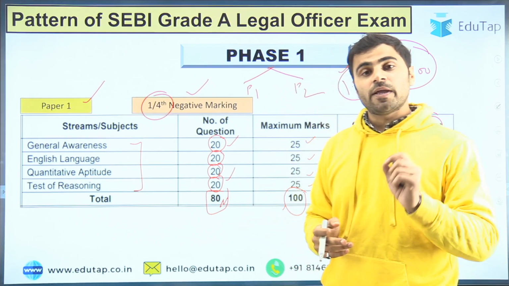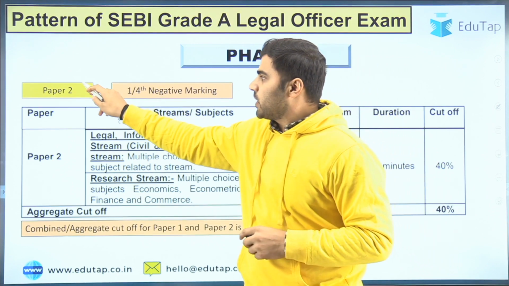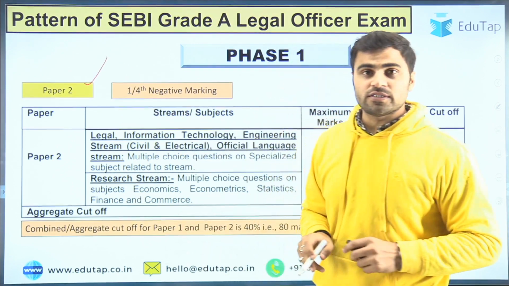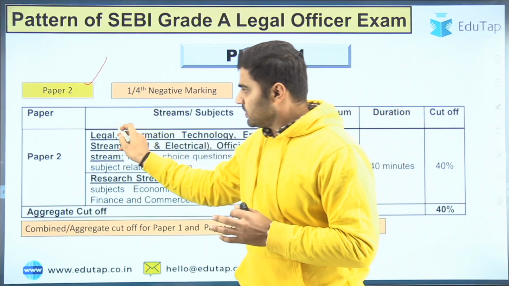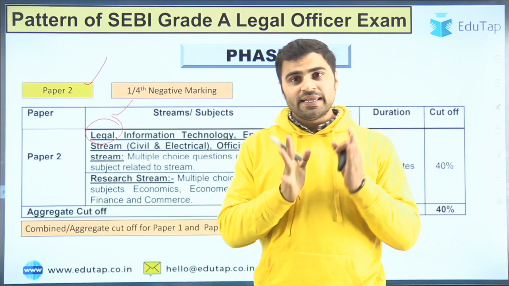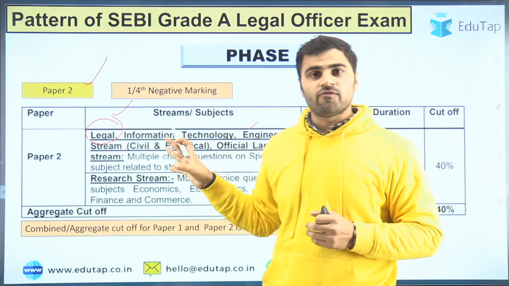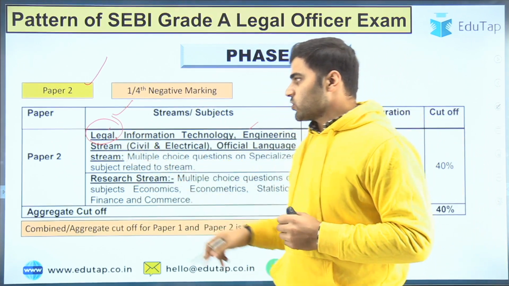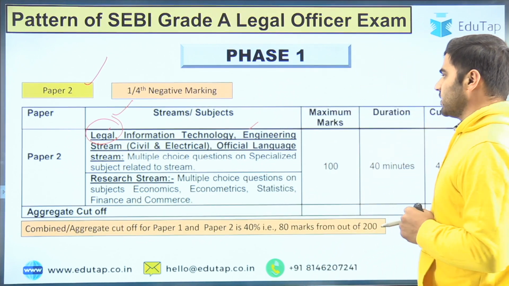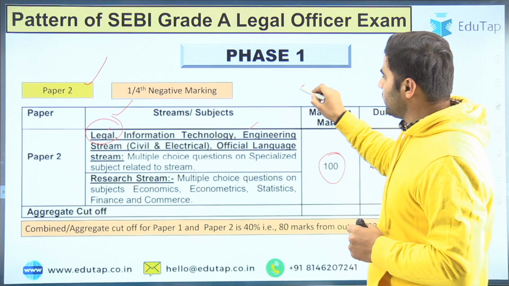Let's discuss paper 2 of phase 1. Paper 2 is of the legal stream. All other streams are also mentioned here, but we will be focusing on the legal stream. For paper 2 of phase 1, the maximum marks will be 100 and the questions will be 50.